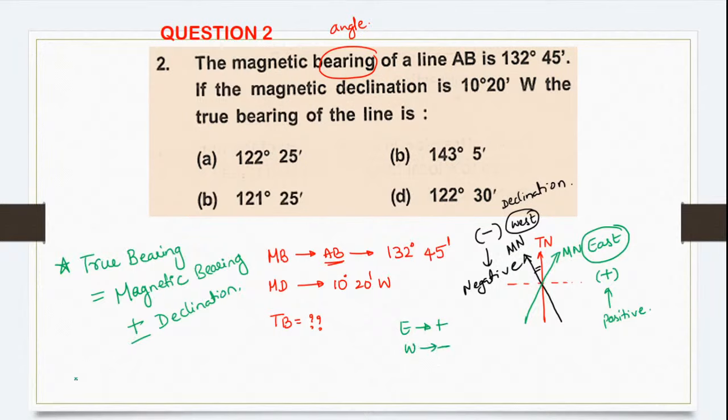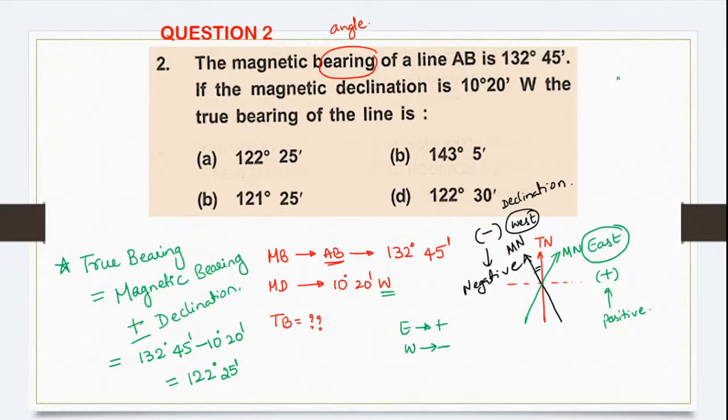Now consider the given question. He has given you the magnetic bearing as well as the declination. Now the declination is 10 degree 20 minutes west. West means we have to take negative. So 32 degree 45 minute minus 10 degree 20 minute. If you do, you will get your true bearing. How much is it? 122 degree 25 minute.